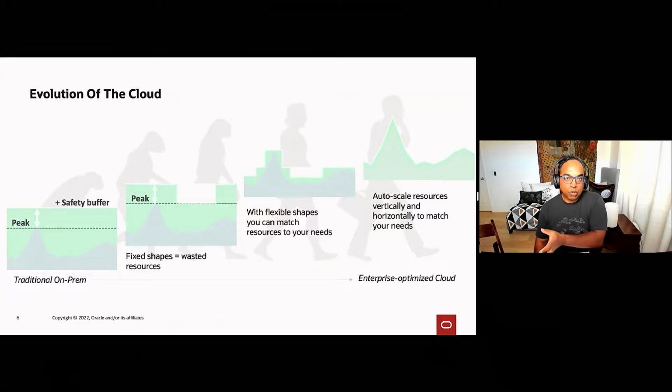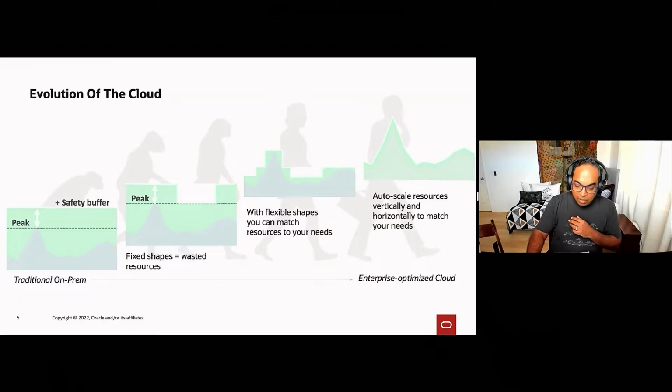But where we want to go is a place where you can not only have flexible shapes, but these shapes can be auto-scaled both horizontally as well as vertically to match exactly your workload as it changes dynamically, right? This is the goal where we're going. This is where we believe the promise of the cloud will be met.